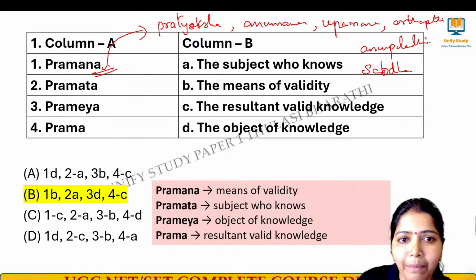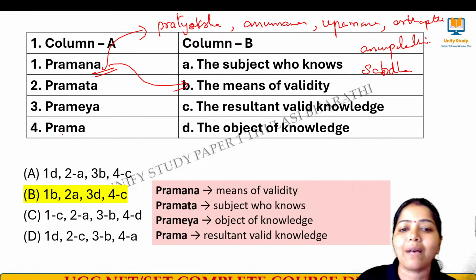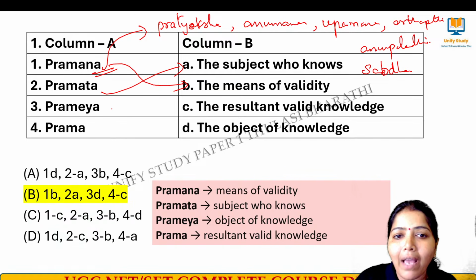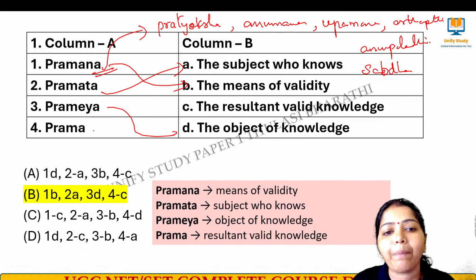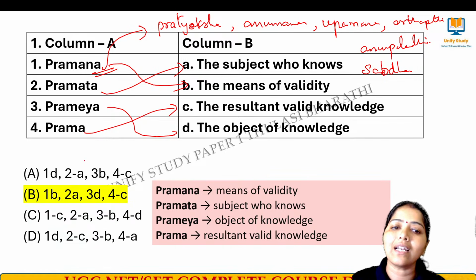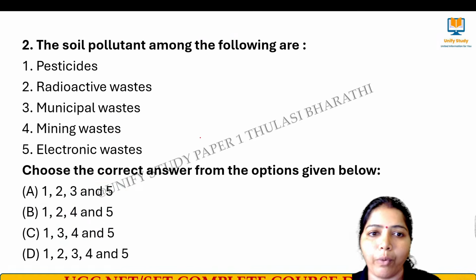That is 1B. Pramata means the subject who knows about the subject. Pramaya talks about the object, and Prama is the resultant of that. What is the resultant I have gained? That is Prama. Right, next question on board.